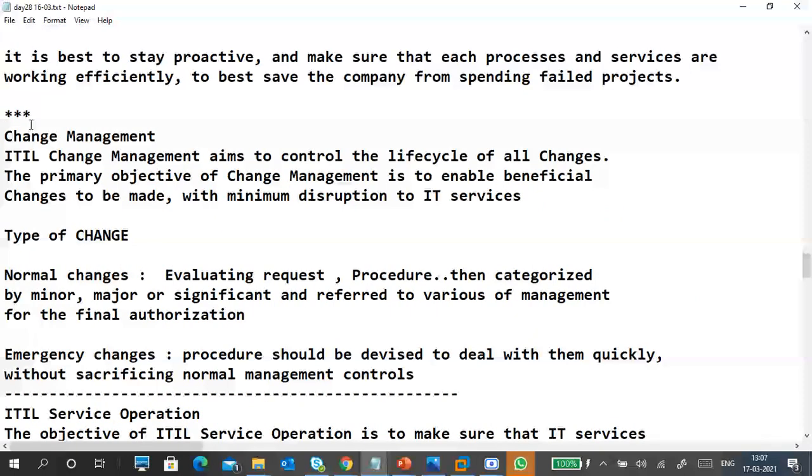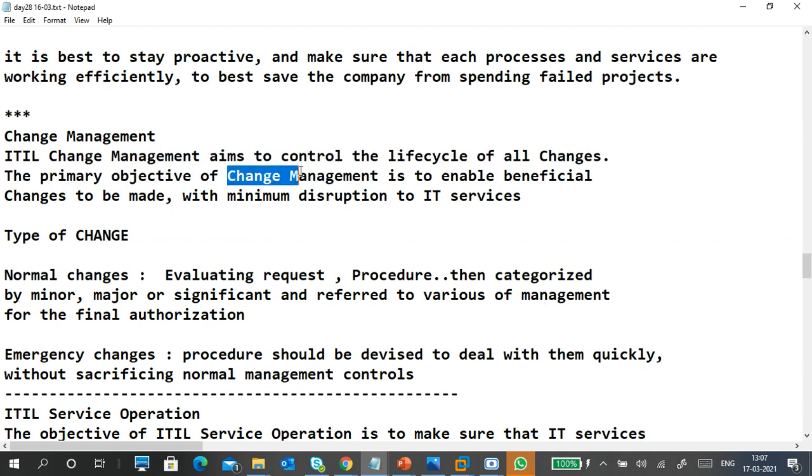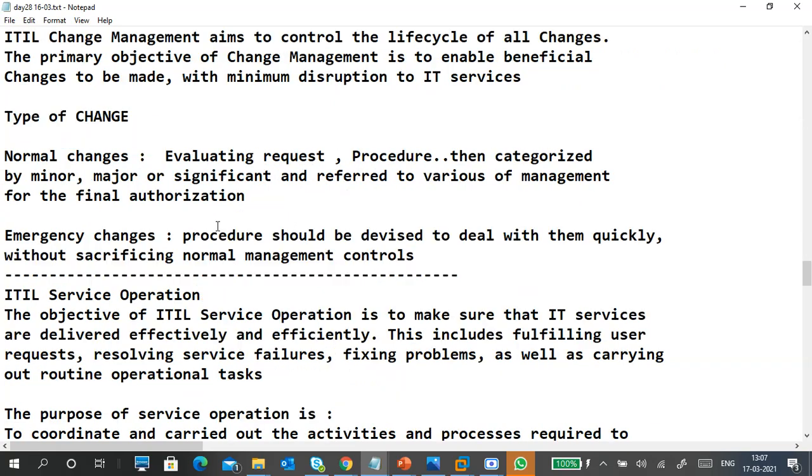One of the important things is change management. Change management is involved in a change of a service, a change of server, an upgrade, or a design. So change management is involved in so many aspects in the life cycles, in other life cycles also. Change management is also involved in problem solutions. Two types of changes are there: normal change and emergency change.